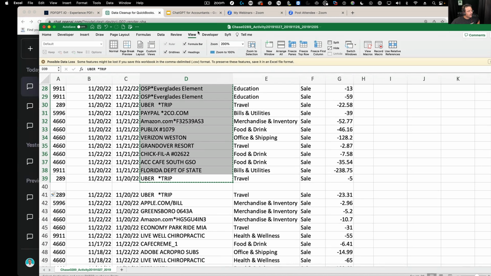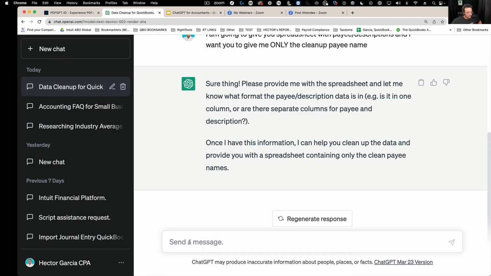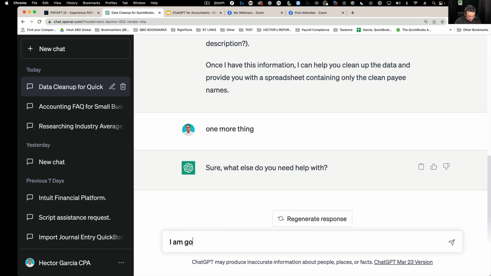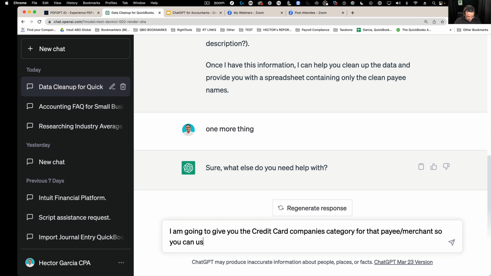Okay. Actually, I'm going to add one more thing. I am going to give you the credit card company's category for that payee merchant, so you can use it as context.